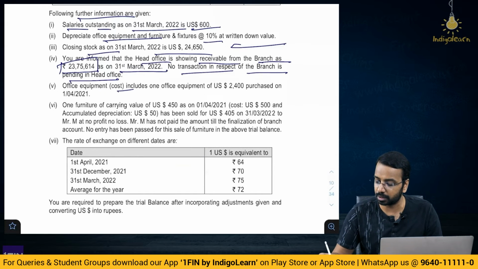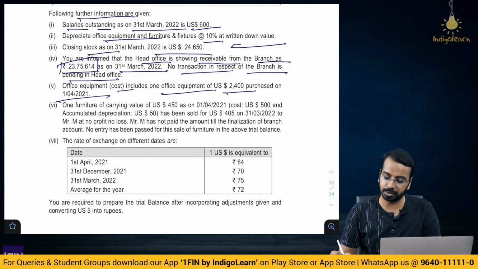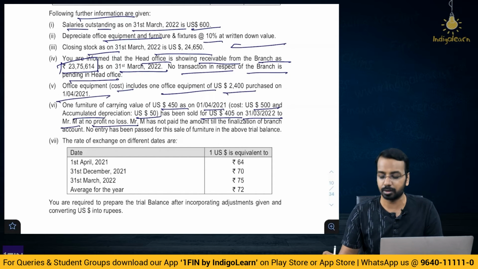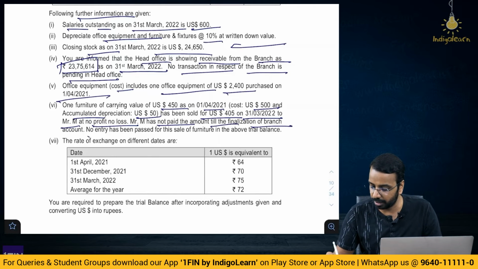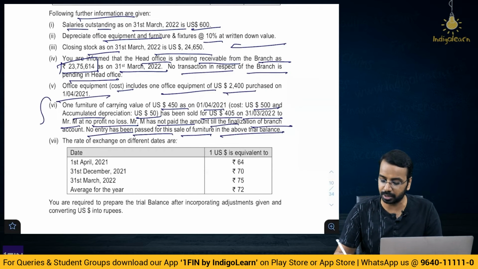Office equipment cost includes one office equipment of 2,400 purchased on 1/4/21. So for this you will not charge full year depreciation. One furniture carrying value of $450 on 1st of April, cost US $500 and accumulated depreciation $50, has been sold for US $405 on 31st March 22 to Mr. M at no profit, no loss. Mr. M has not paid the amount till date, till the finalization of branch. No entry has been passed for the sale of furniture in the above trial balance. So, this entry is pending.